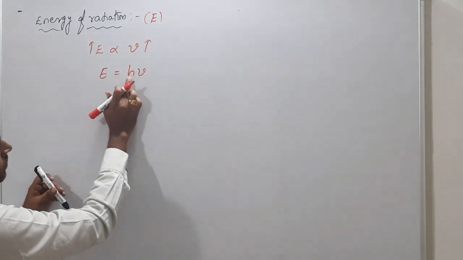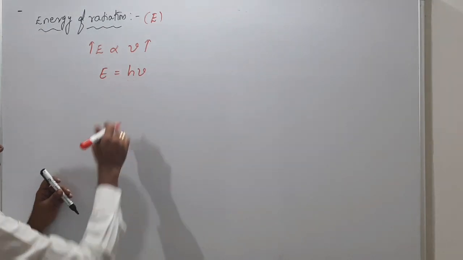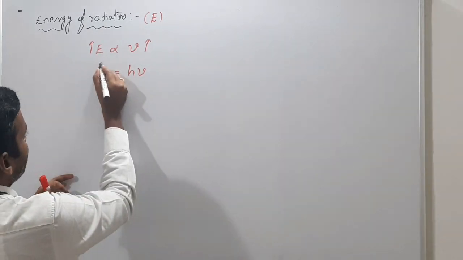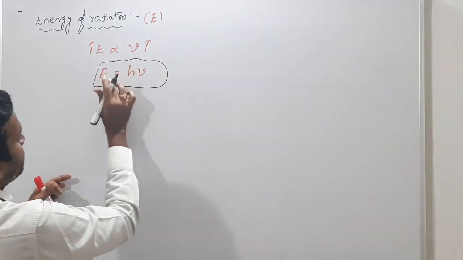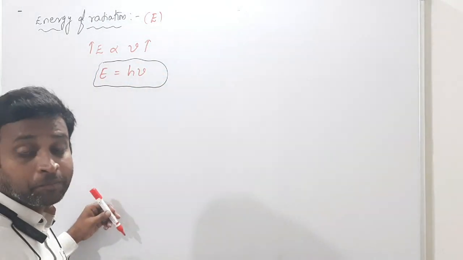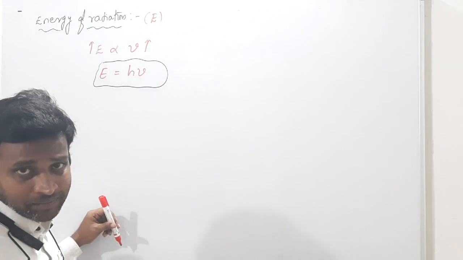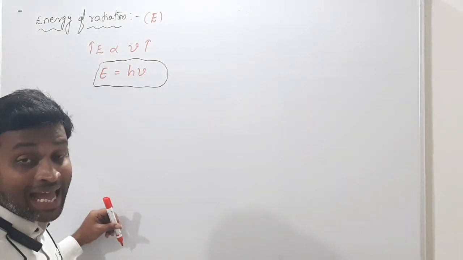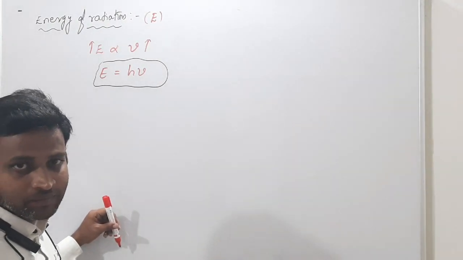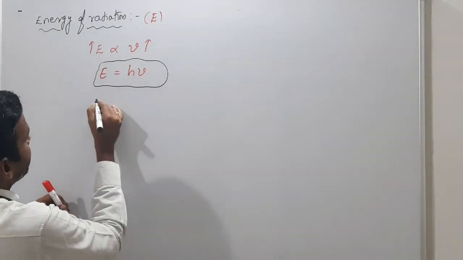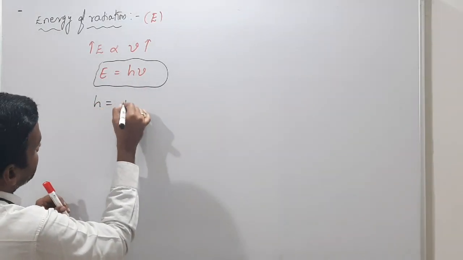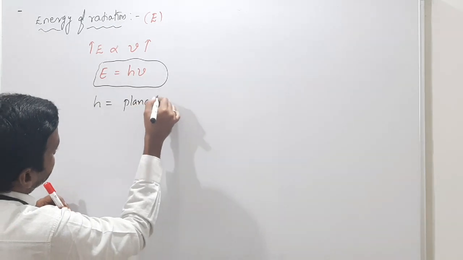The proportionality sign is removed, so we write a proportionality constant h. This energy formula was given by Mr. Planck, for a particle. So E is equal to h nu, where h is Planck's constant.